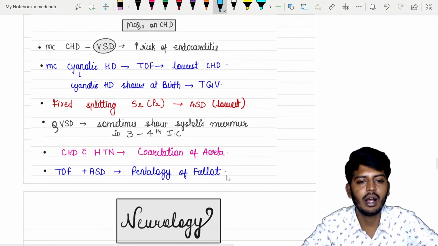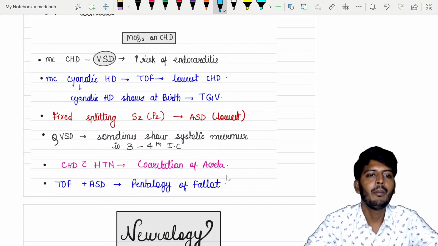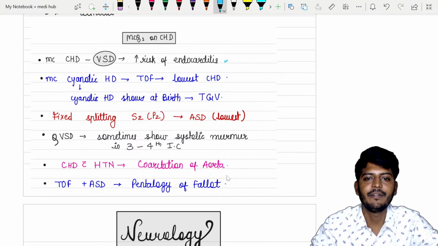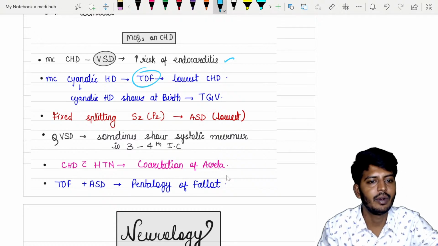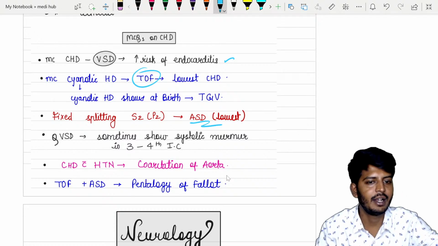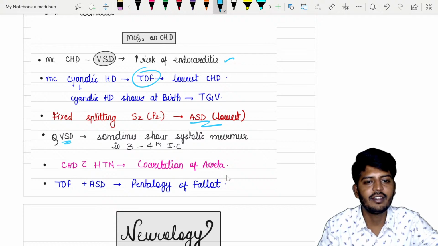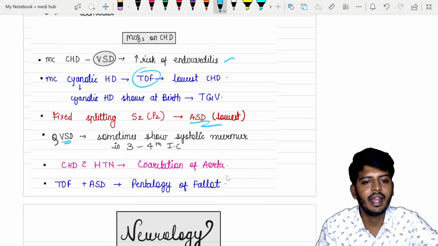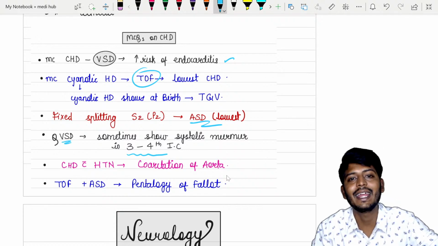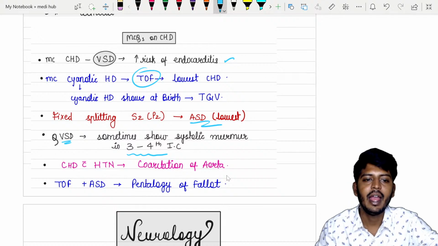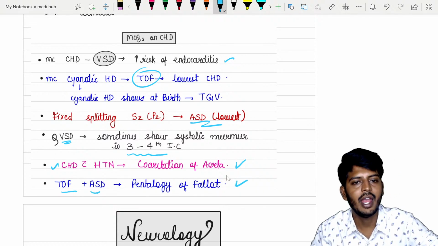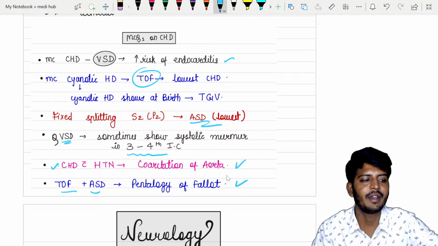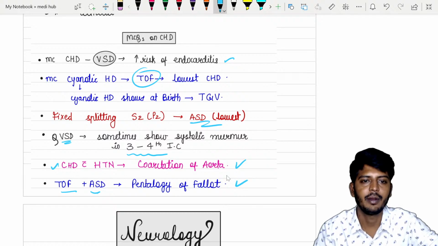Okay, so here I have put all the important points. Most common congenital heart defect is ventricular septal defect, which increases the risk of endocarditis. Most common cyanotic heart defect is tetralogy of Fallot. Fixed splitting of S2, atrial septal defect. Then ventricular septal defect, sometimes we can get the murmur in the third and fourth intercostal spaces, but not mandatory. The congenital heart defect with hypertension is coarctation of aorta. Tetralogy of Fallot plus ASD is called pentalogy of Fallot. Okay, all these MCQs, at least if you memorize these 4-5 points, this question will definitely come.